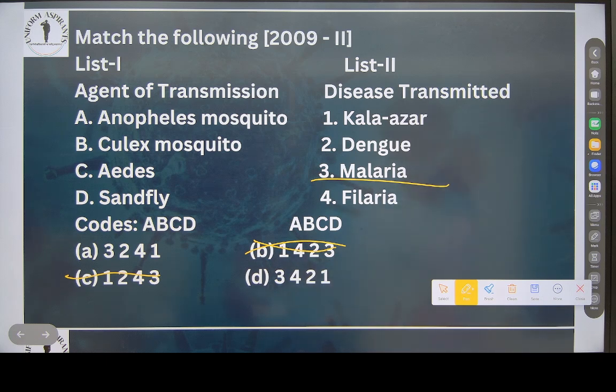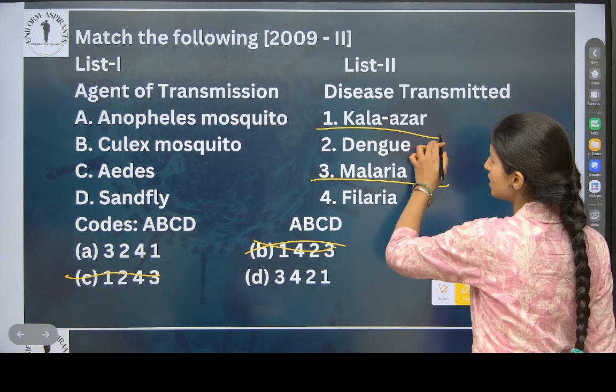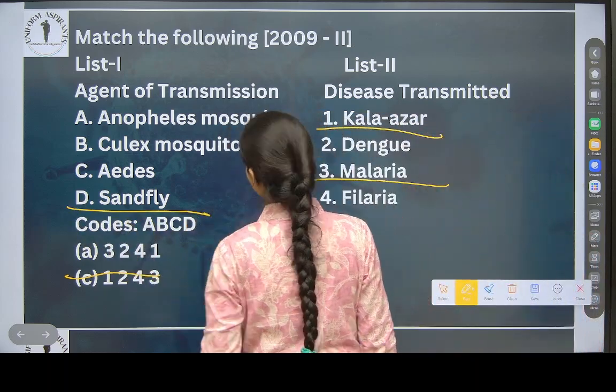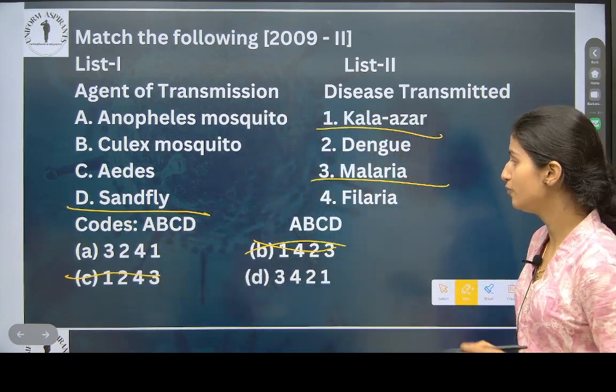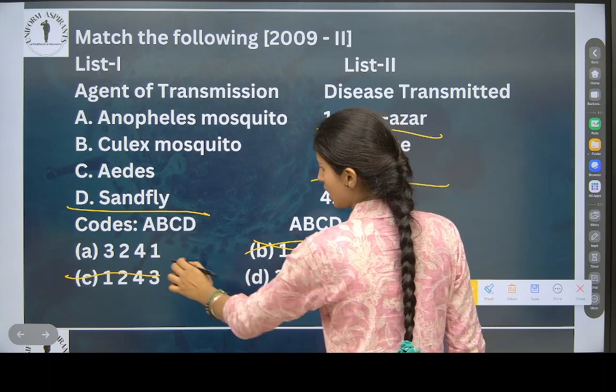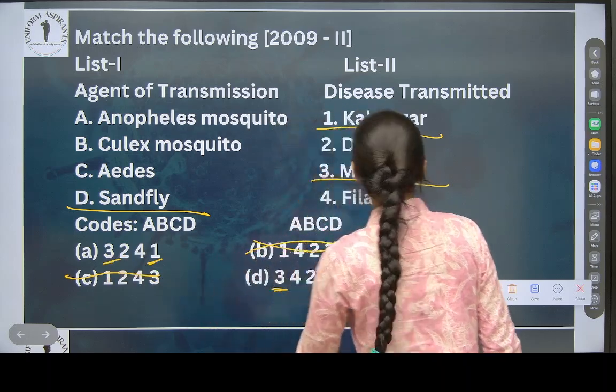Now I told you. We did this. Sandfly, Kala Azar. Female sandfly. So D1. So where is D1?